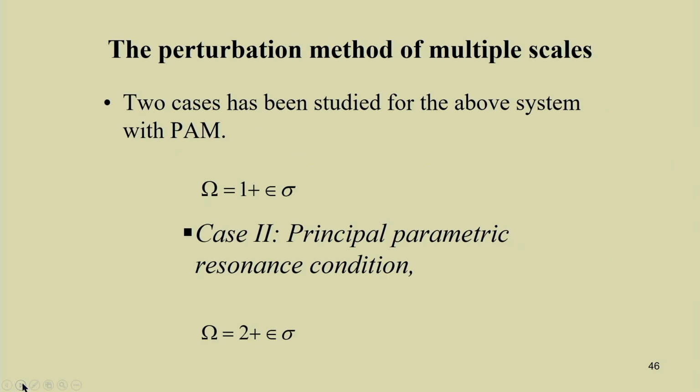As it is both forced and parametric, we can study two different cases. The first case is the simple resonance condition, and the second case is the parametric resonance condition. In case 1, the simple resonance condition, omega equals 1 plus epsilon sigma.